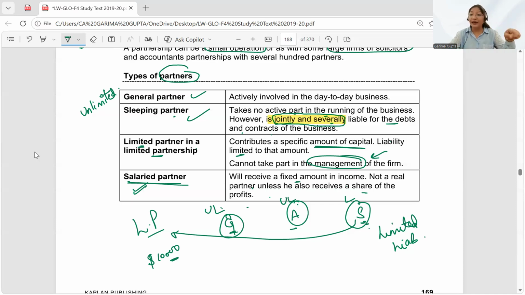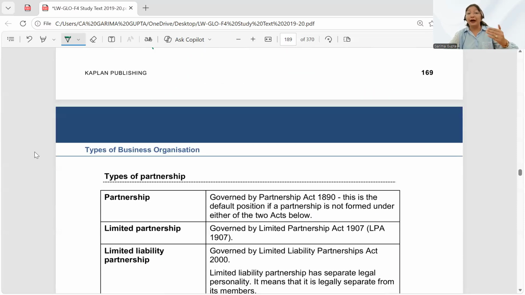But if you are a limited partner in a limited partnership, then you contribute a specific amount and your liability will also be up to that amount only. But the con is that you will not be able to take active participation in the management of the firm. Salaried partner is the one who is just getting the salary from the partnership firm. He is not even getting the profits of the partnership. I hope you all are able to understand the types of partners.